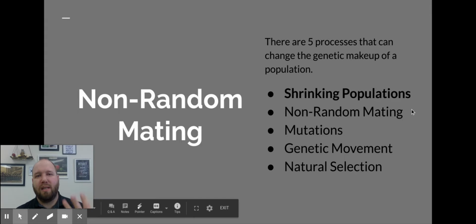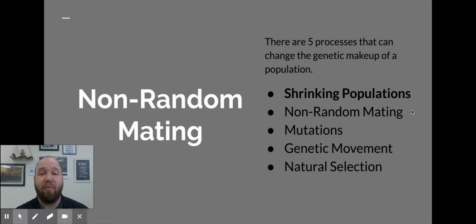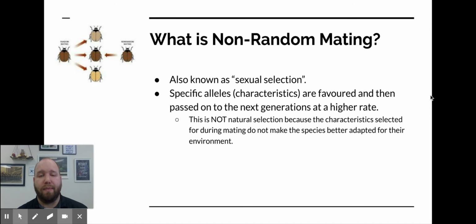We're on to the next part, non-random mating. So this is the second of the five processes that can lead to evolution. Non-random mating is more commonly known as sexual selection. It's the idea that specific characteristics are selected by the species because they're found more attractive.